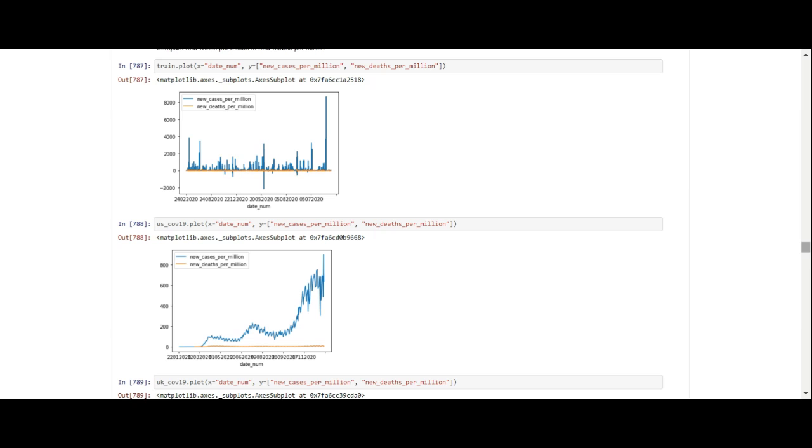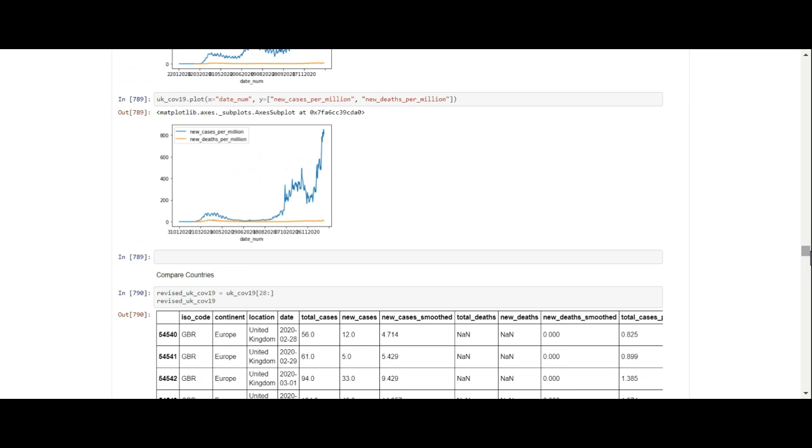The new cases per million are a lot more than the new deaths per million, but you can see that the cases are creeping up, and this is to do with that more infectious strain of the virus. And it's the same thing with the UK. The new cases per million are a lot more than the new deaths per million, but it's still creeping up, and it's to do with this new strain.